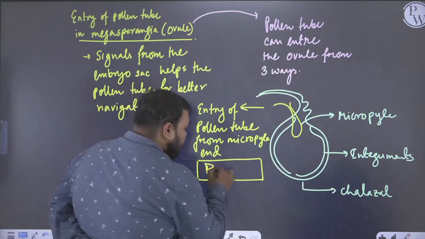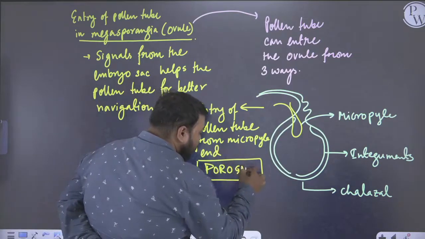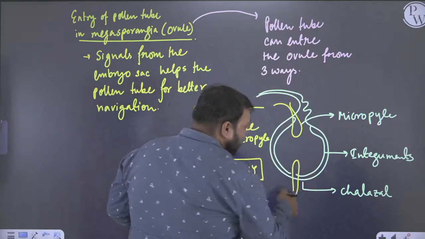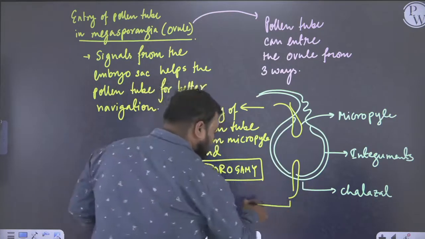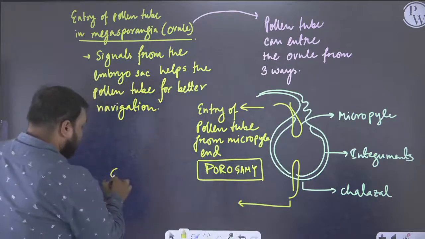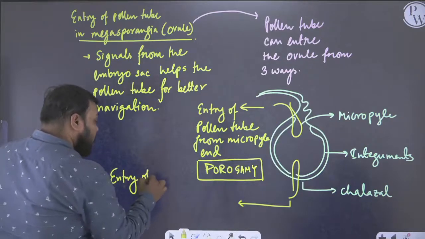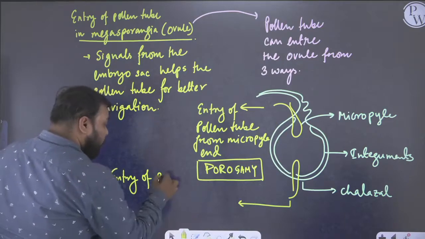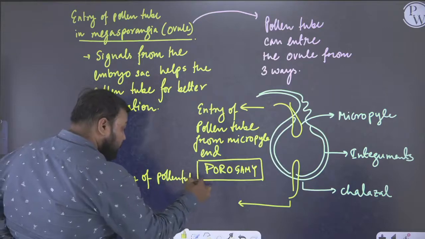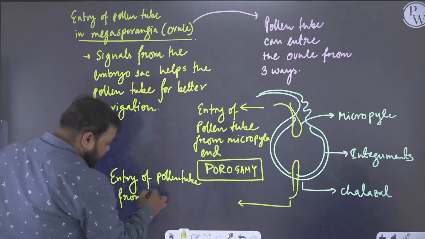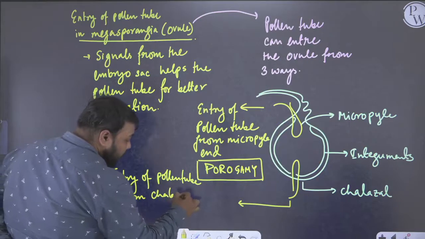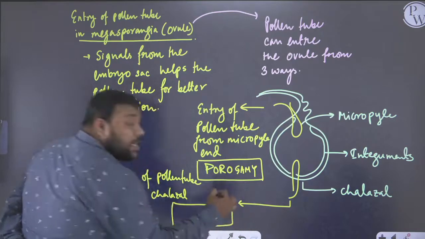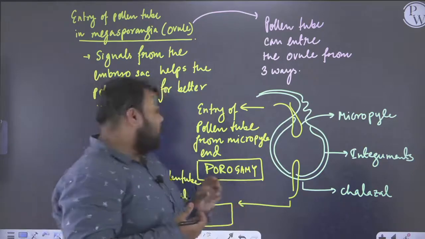So we call it porogamy. If the pollen tube enters from the chalazal end, we see this is the entry of the pollen tube from the chalazal or base. So this method is known as chalazogamy, or we call it basogamy.